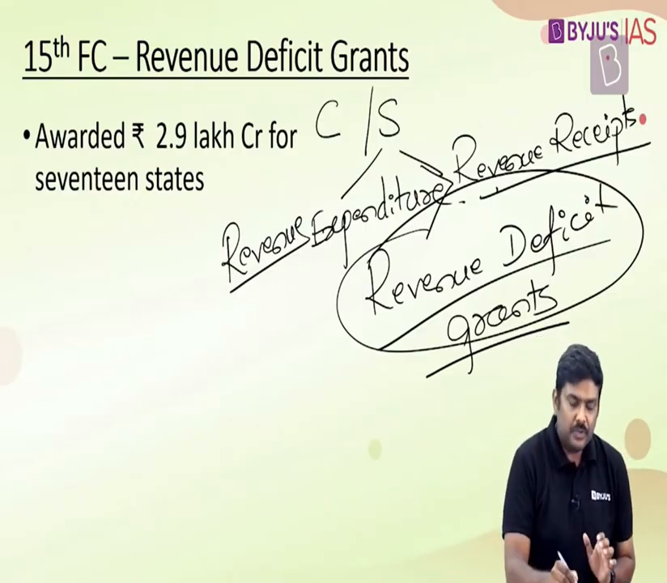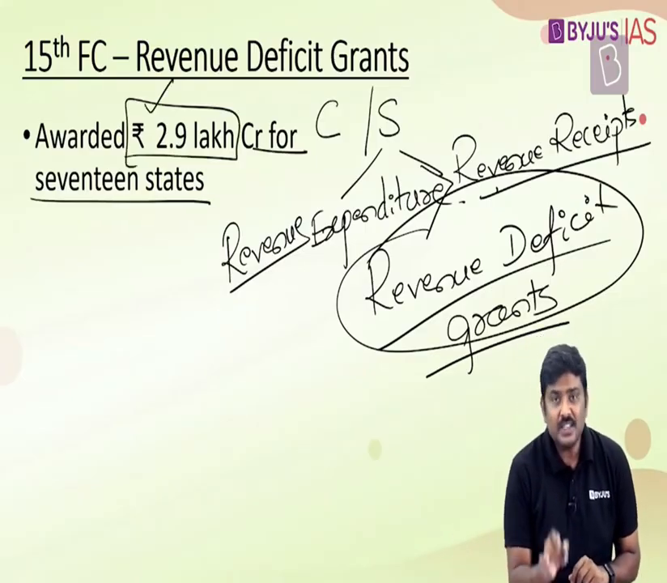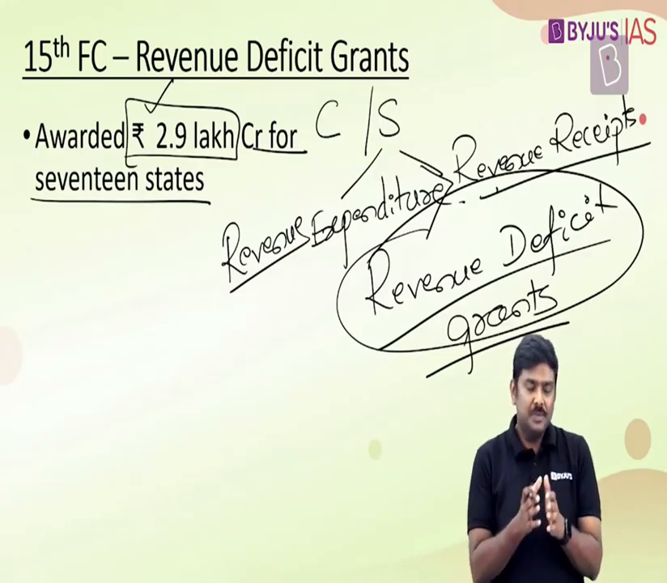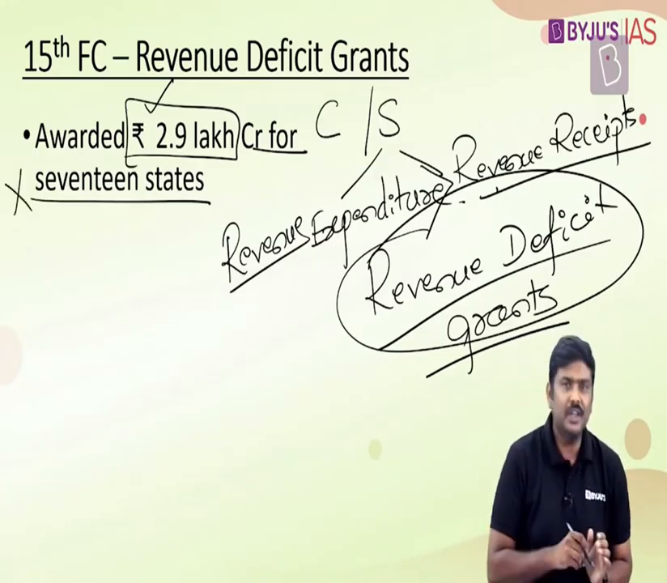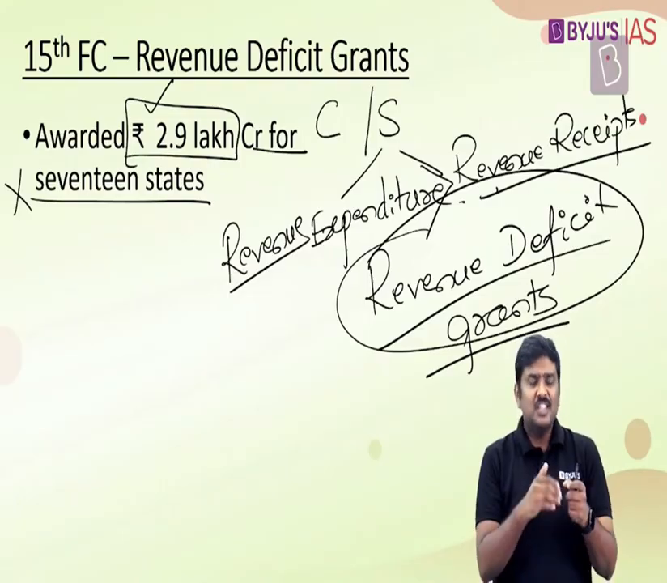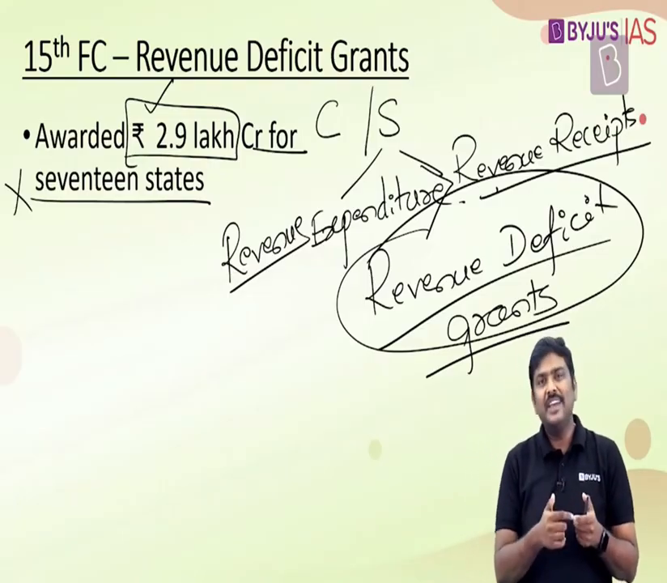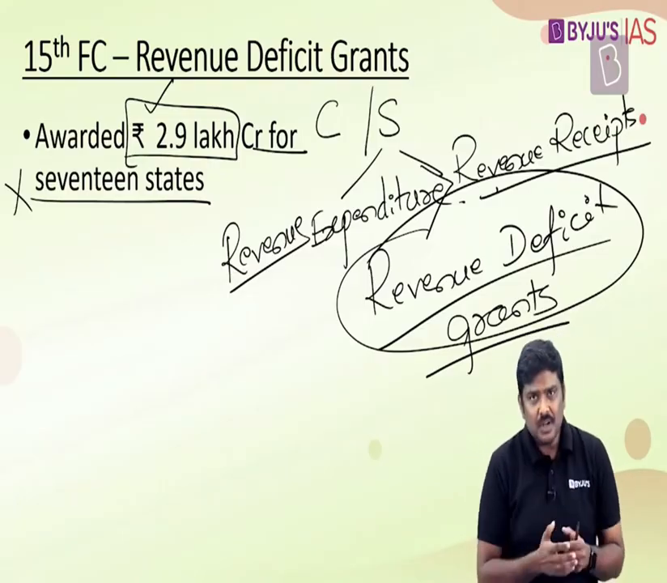Now, with respect to this, 15th Finance Commission has basically awarded 2.9 lakh crore rupees for 17 states. Follow this very carefully. The revenue deficit grant which has been recommended by the 15th Finance Commission is not applicable to all the states because the performance of individual states will differ. The expenditure incurred by individual states will differ. Now, how these expenditures have been incurred? Are they providing administrative services? Are they providing a population measure? All of these parameters will be considered.